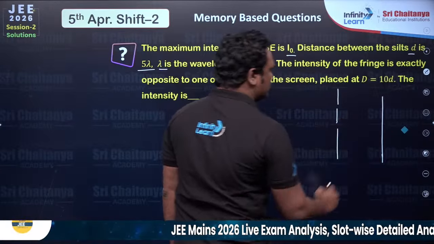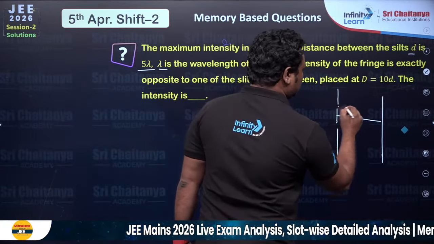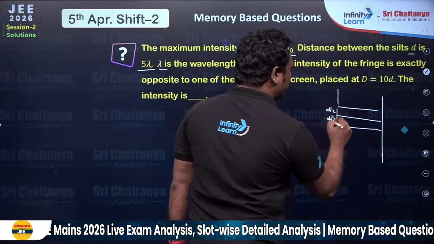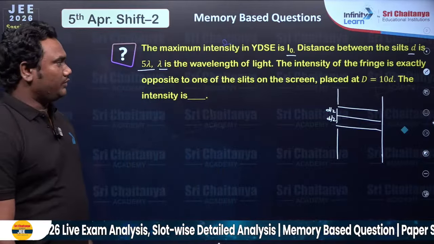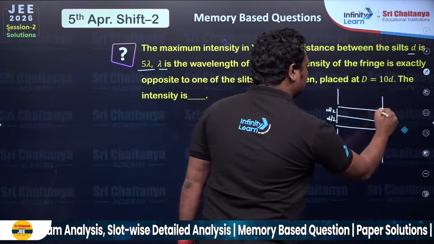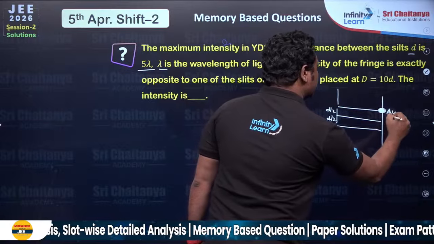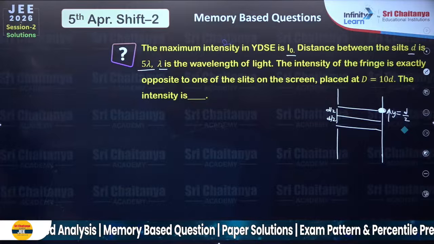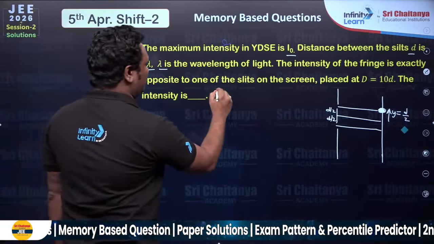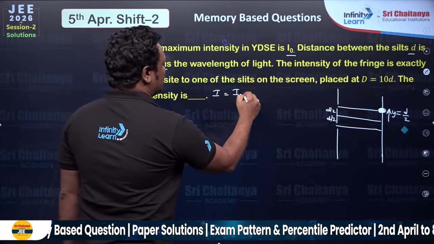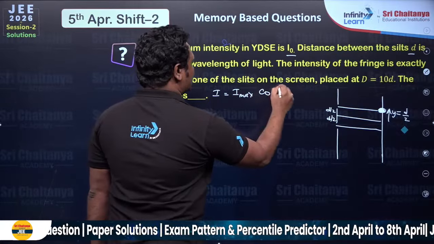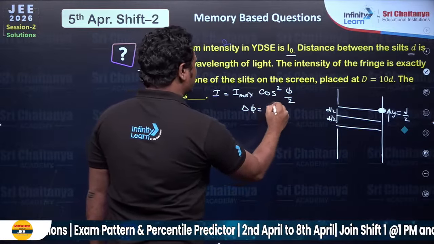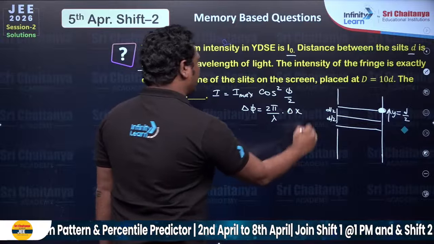This is your slits and the screen. This is D by 2 and D by 2. So I want to find the intensity exactly here. This distance is nothing but D by 2, exactly in front of one of the slits. So first of all, what is the intensity formula? Intensity is I max cos square phi by 2, whereas your phi will be k times delta x, which is 2 pi by lambda times delta x.